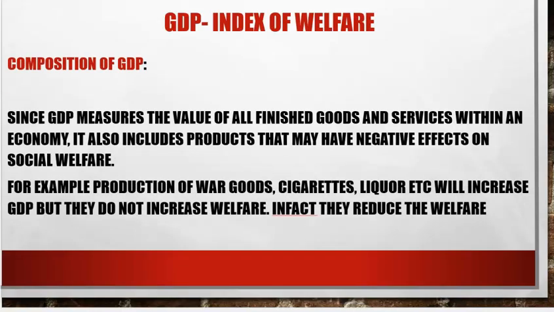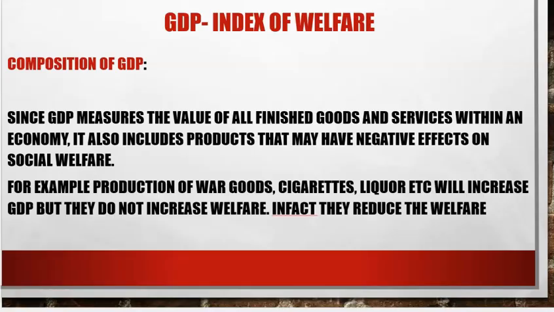Coming to the third point, which shows that GDP may not be the index of welfare or indicator of welfare, since GDP actually measures the value of all the finished goods and services within an economy. It includes war goods also. It includes tobacco. It includes liquor. It includes fast food, cold drinks. In fact, they reduce the welfare.